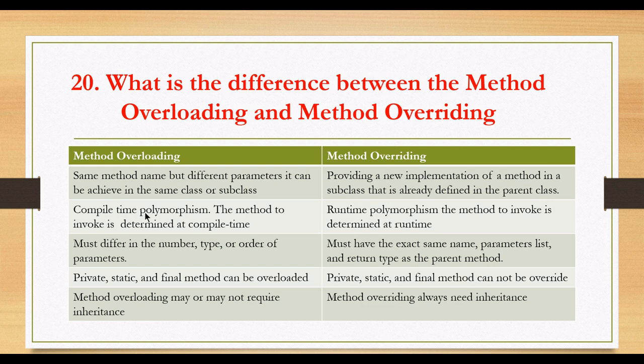The second difference: method overloading is called compile time polymorphism, and method overriding is called runtime polymorphism. The third difference: overloading must differ in number, type, or order of parameters, while overriding must have the exact same name, parameter list and return type as the parent method. The fourth difference: in method overloading, private, static, and final methods can be overloaded, but in method overriding, private, static, and final methods cannot be overridden.